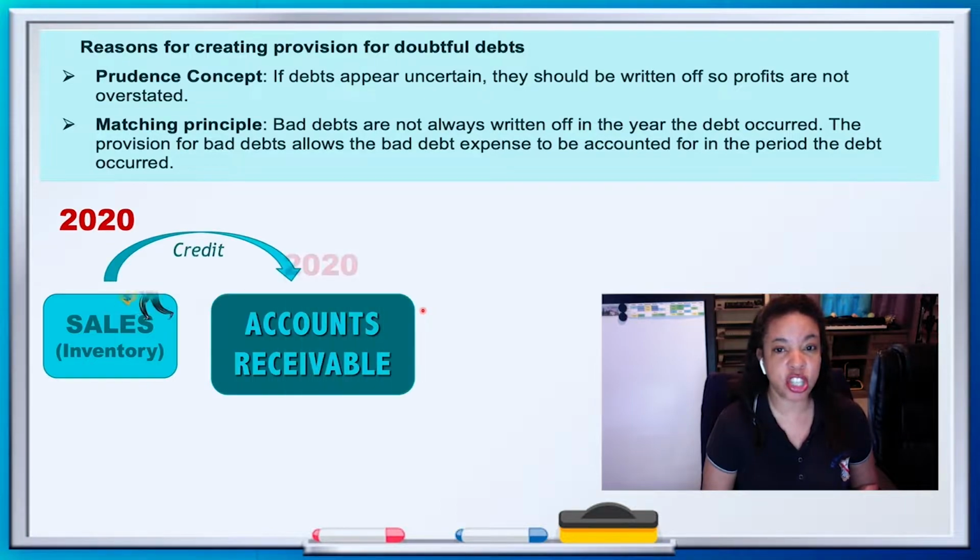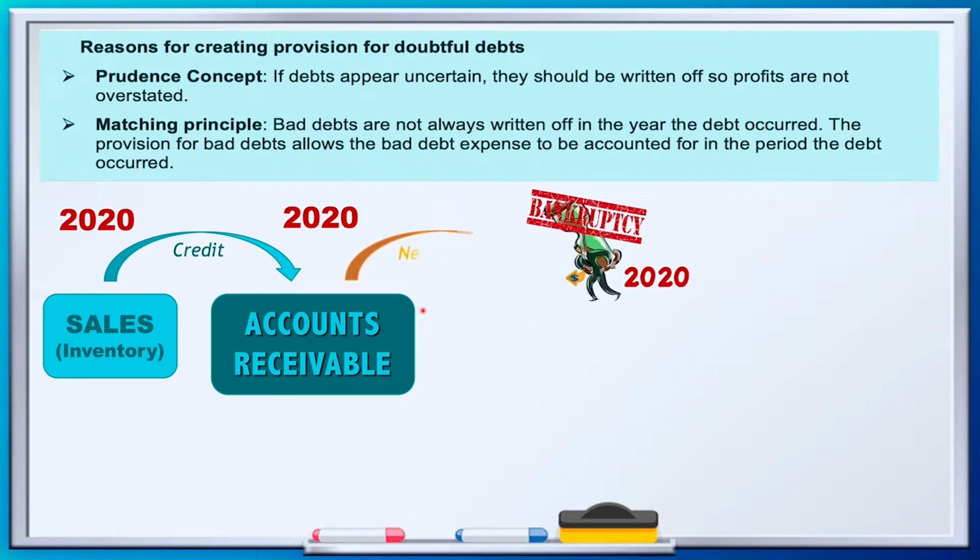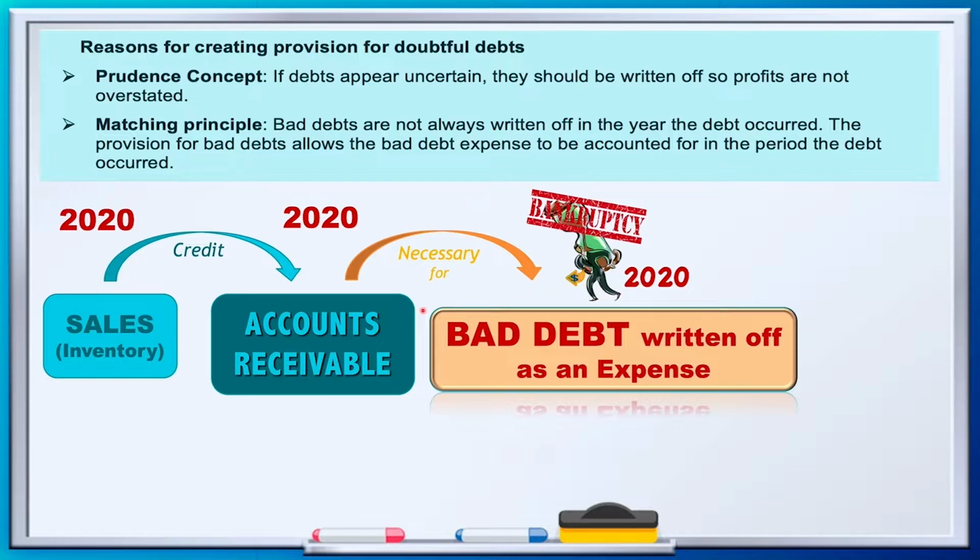So once again, just a summary. Credit sales in 2020 become an accounts receivable in 2020, which is a debt owed in 2020. And receivables may become uncollectible, or bad debts, in 2020, in which case a bad debt is written off as an expense in the income statement. Same year, we are still in 2020, we good? But there is also the probability of future bad debts from our 2020 receivables.